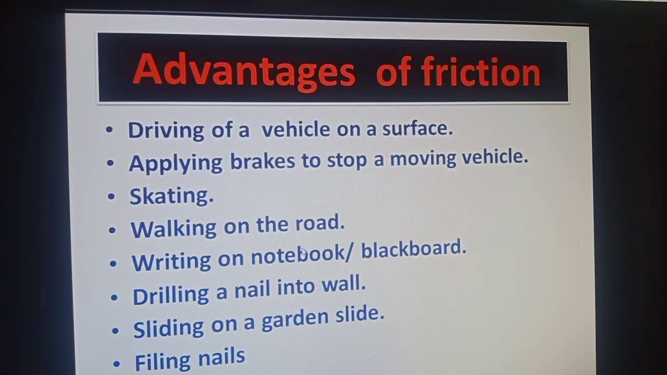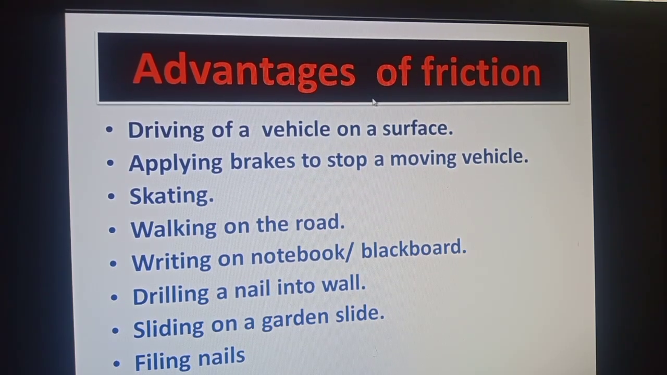Now viewers, coming to the advantages of friction. Is friction good or bad? Now discussing this one by one. First, we think that friction is good, meaning there are advantages of friction. In your daily life, there are so many advantages.